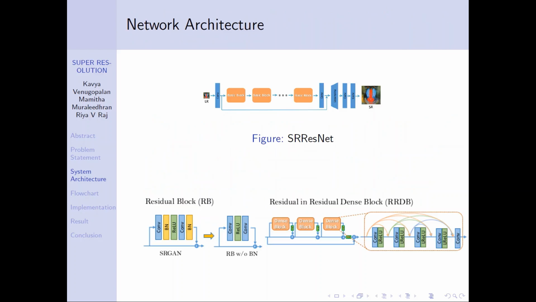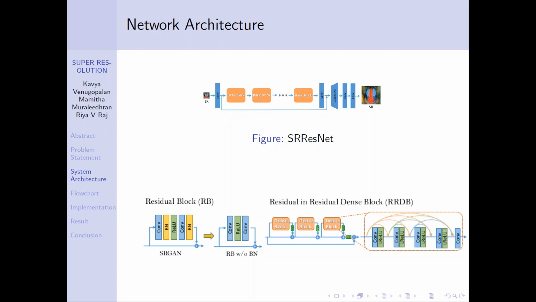The basic network used in the project is ResNets, or residual networks. The peculiar feature of ResNets is that it consists of many skip connections. These skip connections enhance the performance of the network such that the training of the model becomes very effective. The basic block of residual networks are called residual blocks, and they consist of layers such as convolution layers, BN layers, that is batch normalization layers, and activation function, that is ReLU.